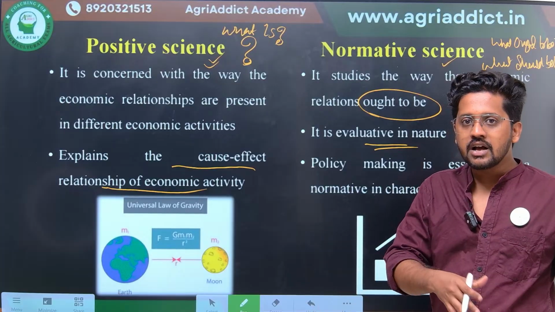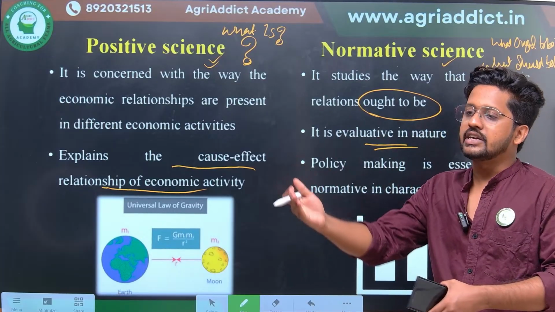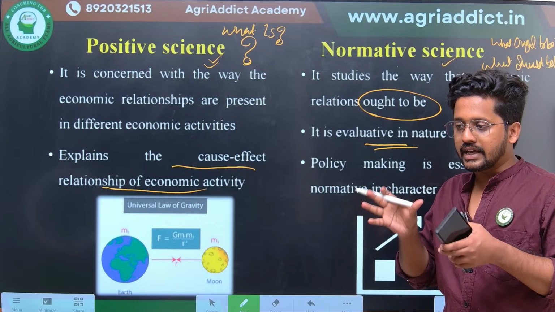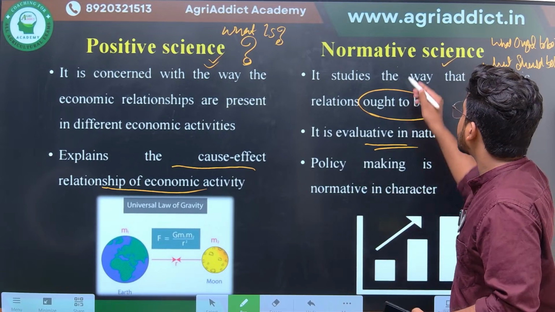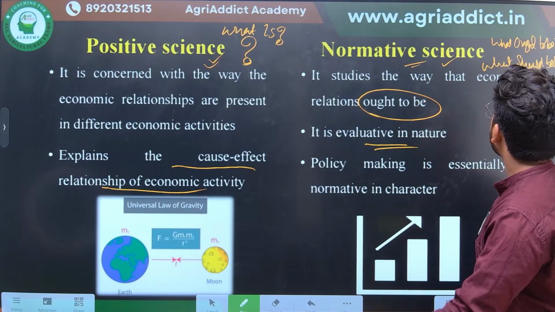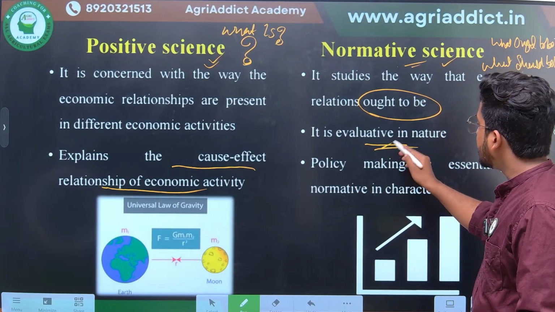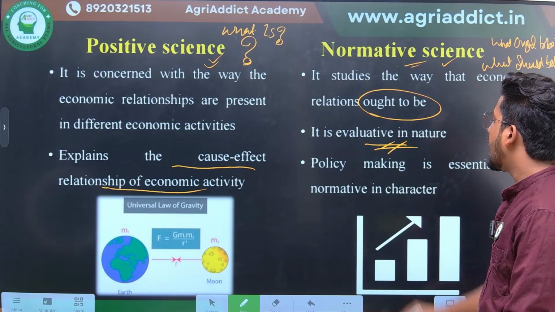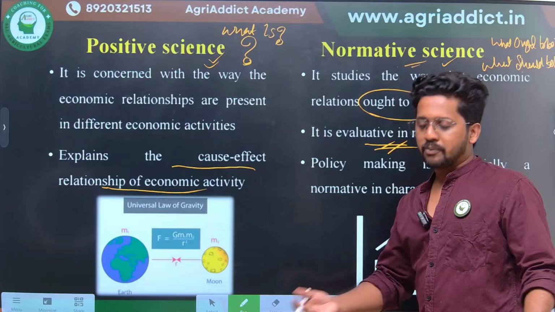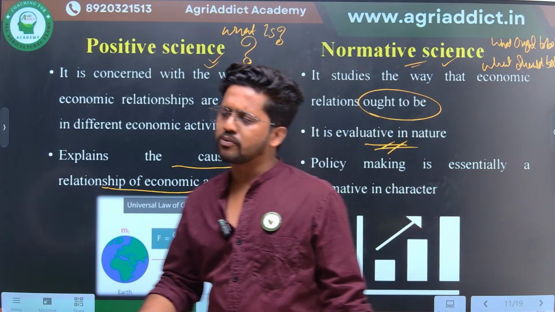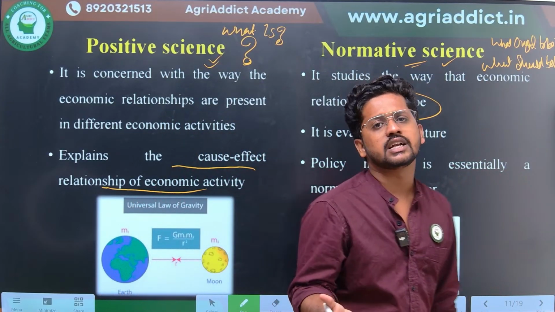Based on the previous data, we expect that after 50 years this is going to happen, so we have to take care. From what perspectives we have to take care is given in normative science. So this explains the evaluative nature of economics, and policy making is essentially normative in character. There are different policies, right? The fertilizer policy is there, the food policy is there. You will study it in detail during your master's program.